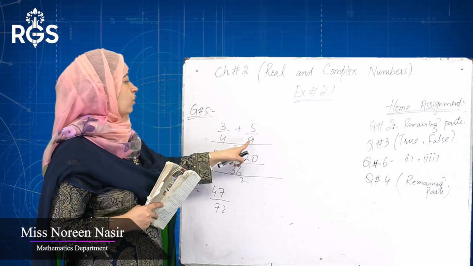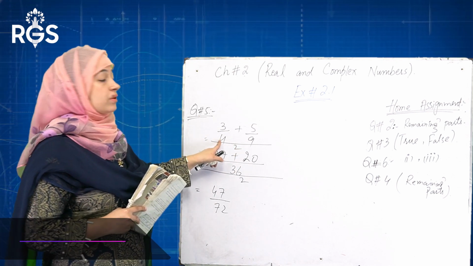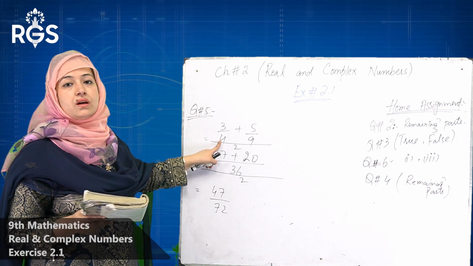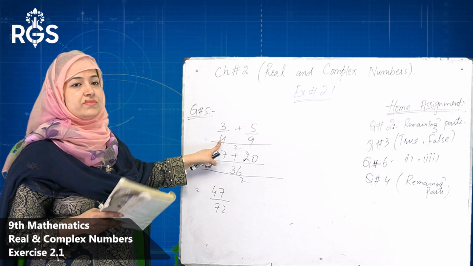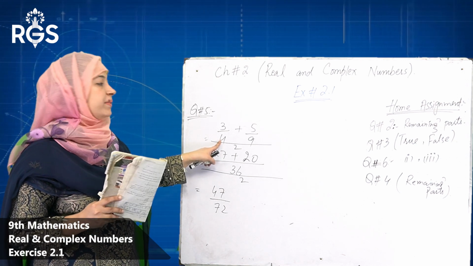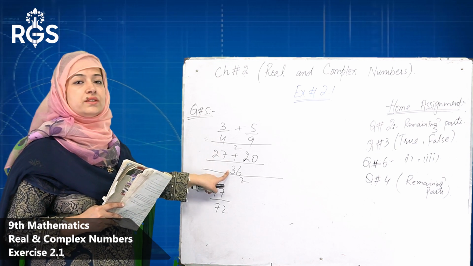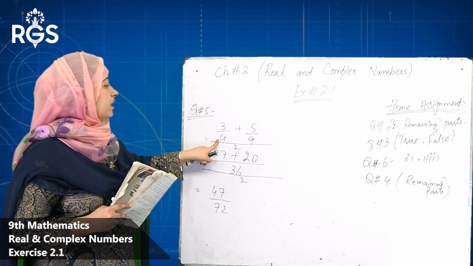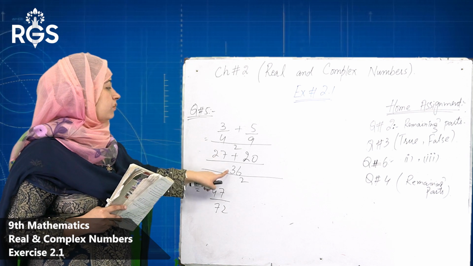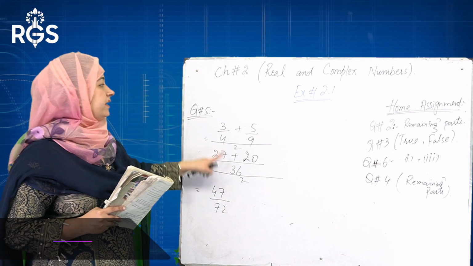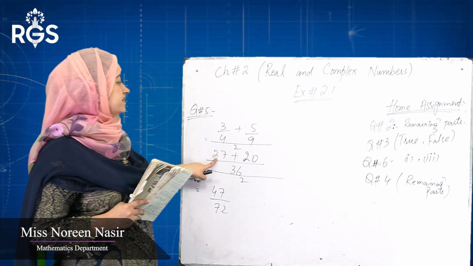First the denominators 4 and 9. 9 multiplied by 4 we got 36. Dividing 4 into 36 we got 9, multiplied by 3 we got 27.